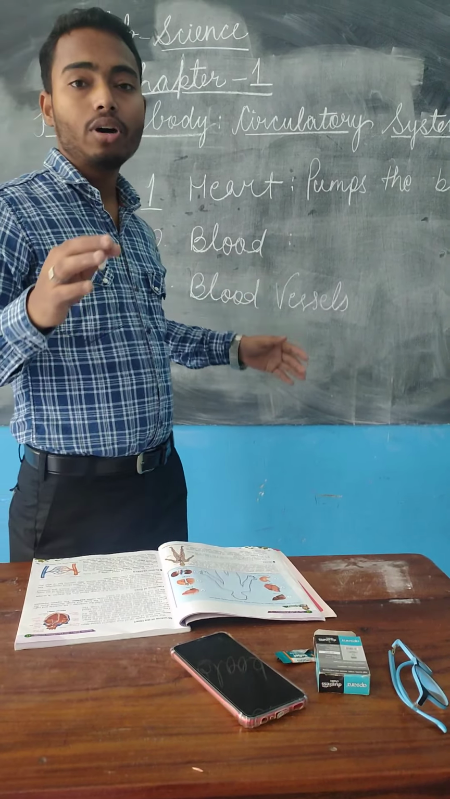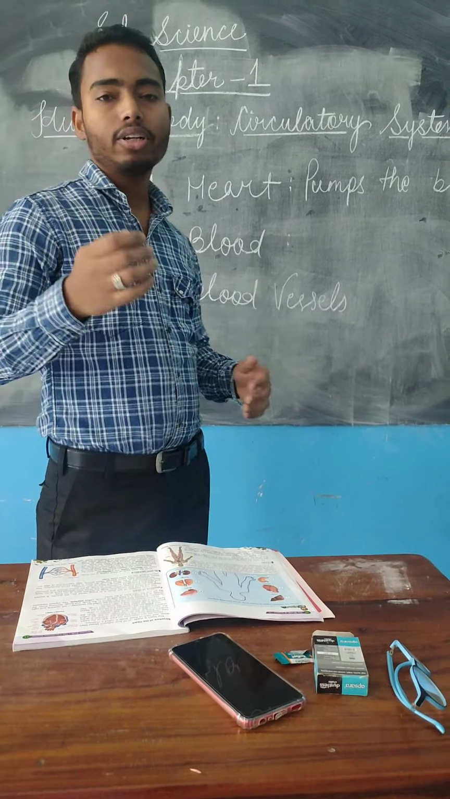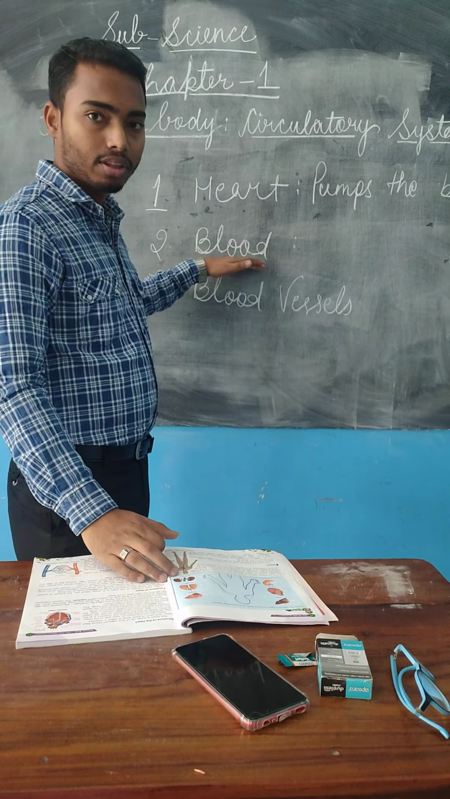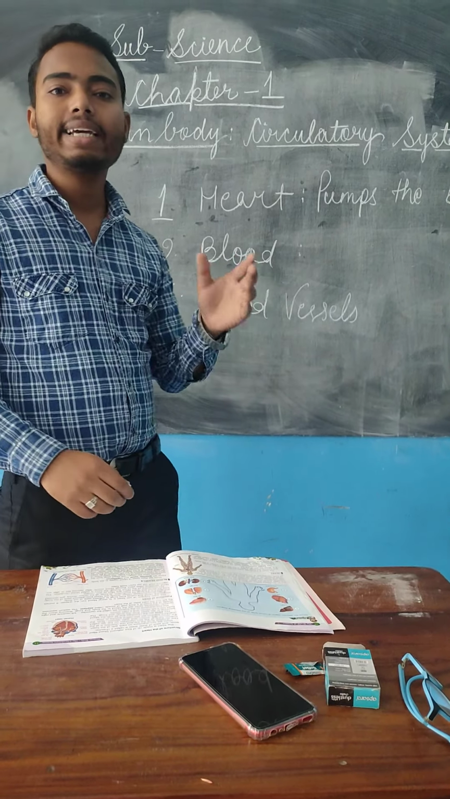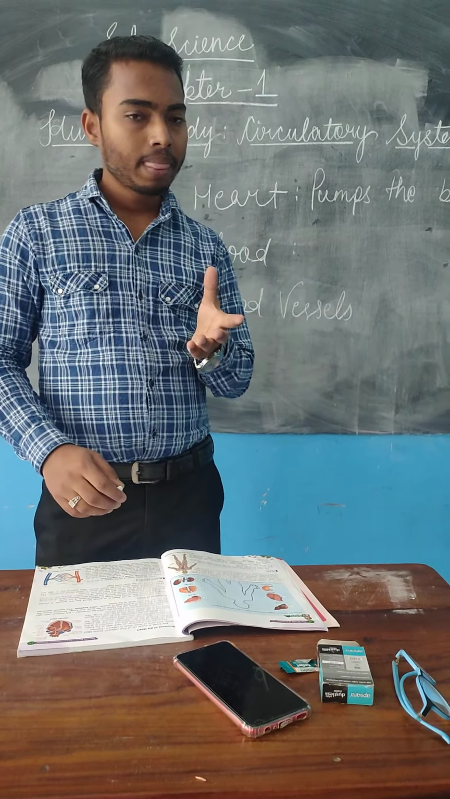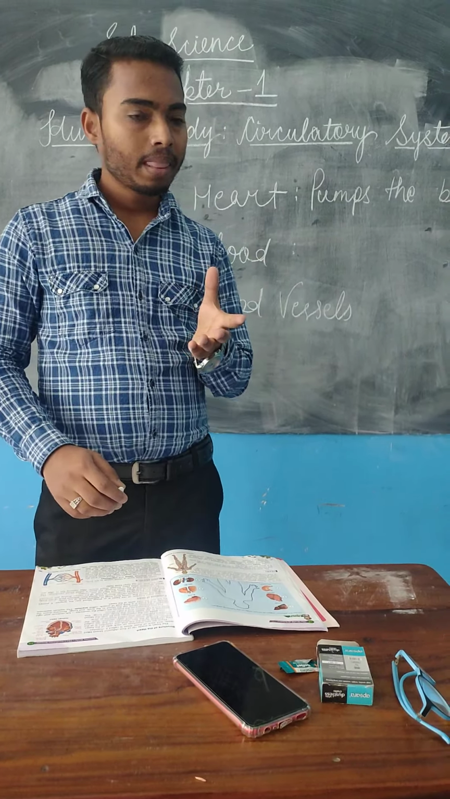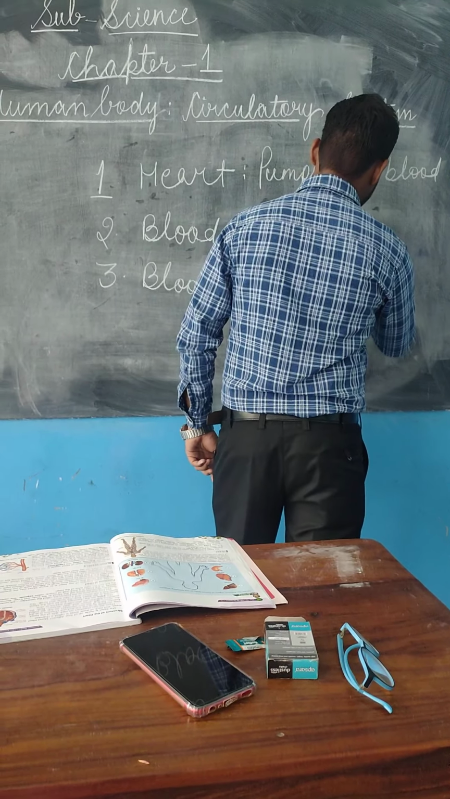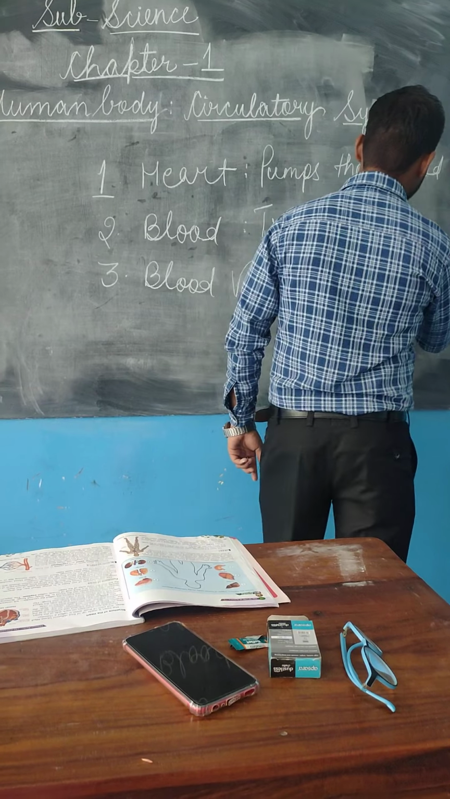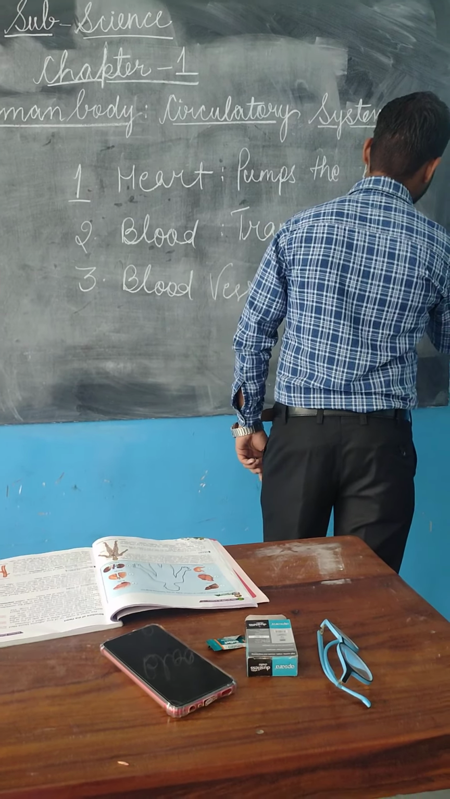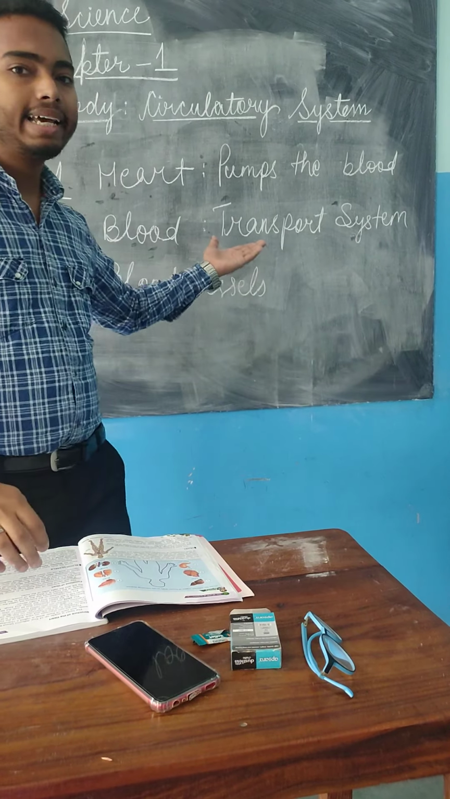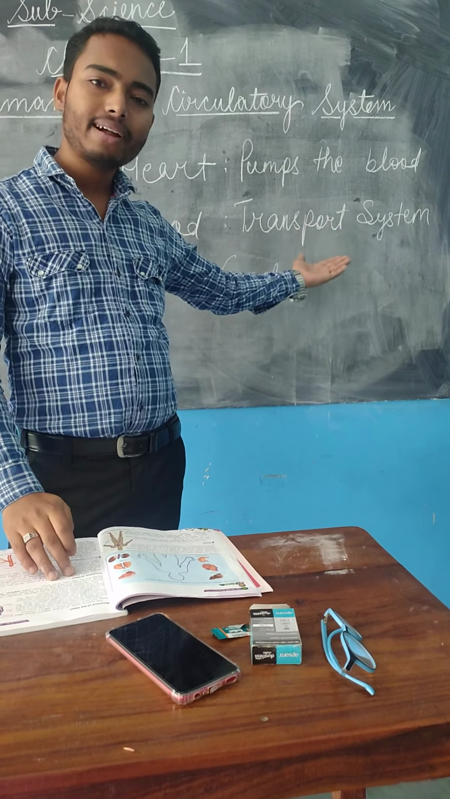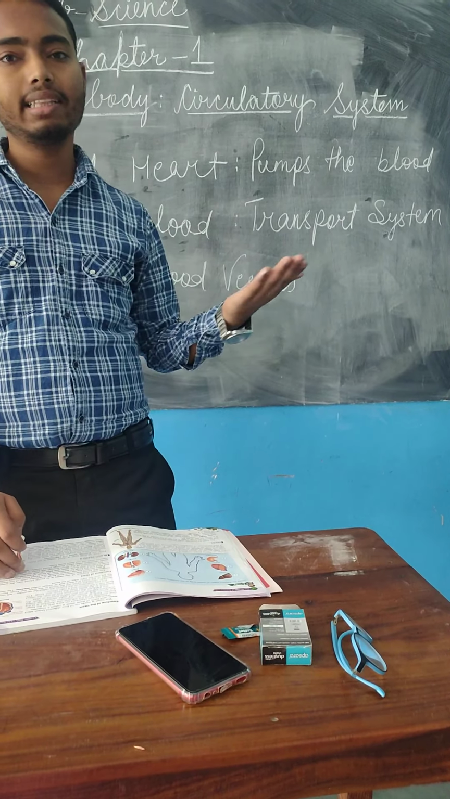How are the nutrients or the oxygen getting transferred? They are getting transferred through the blood. Alright, so blood is acting as a what? Blood is acting as a transport system. Blood is acting as the transport system and transporting the nutrients and the oxygen.